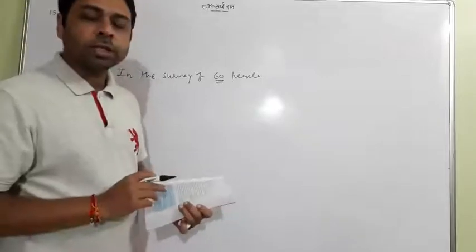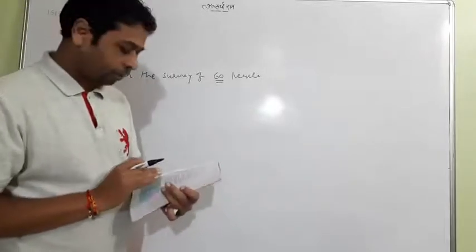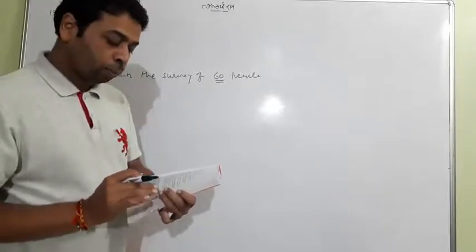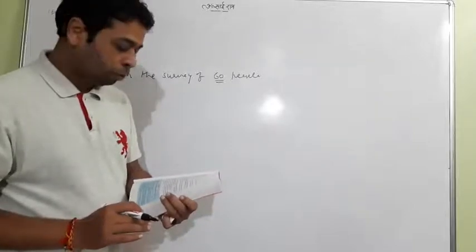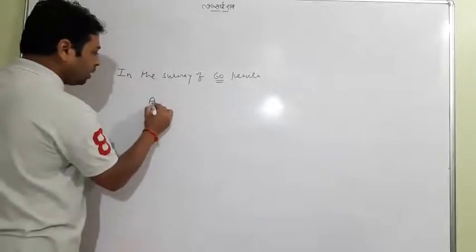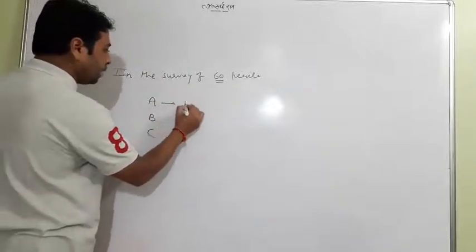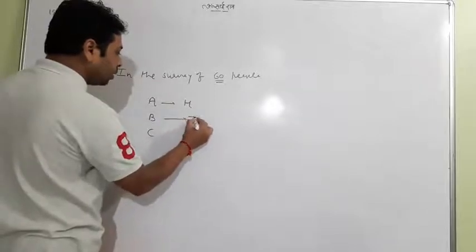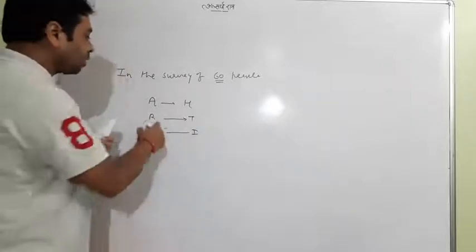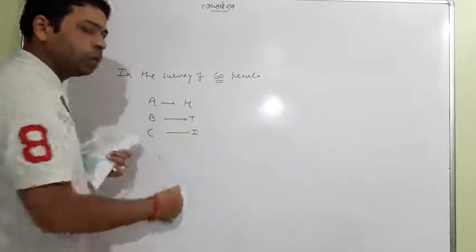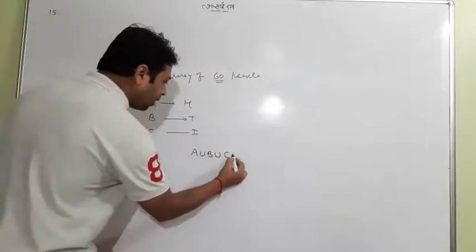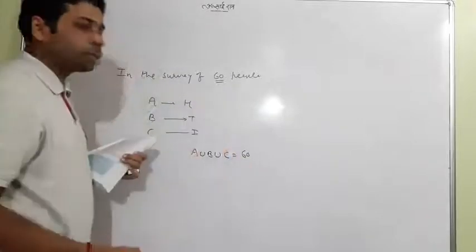Normally here we are actually talking about three sets: the people who like newspaper H, the people who like newspaper T, and the people who like newspaper I. If we consider these three sets for newspaper H, newspaper T, and newspaper I, we cannot conclude that A union B union C equals 60, because the total is 60 people.